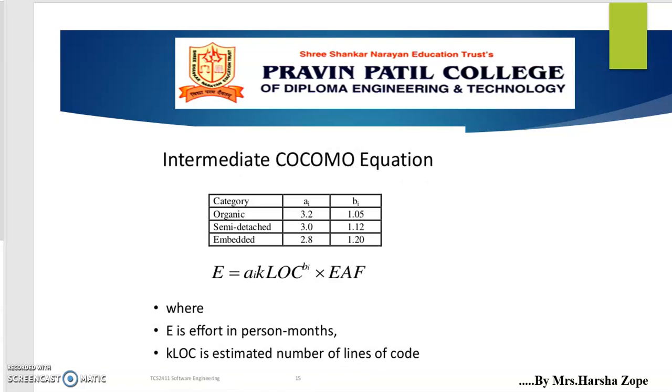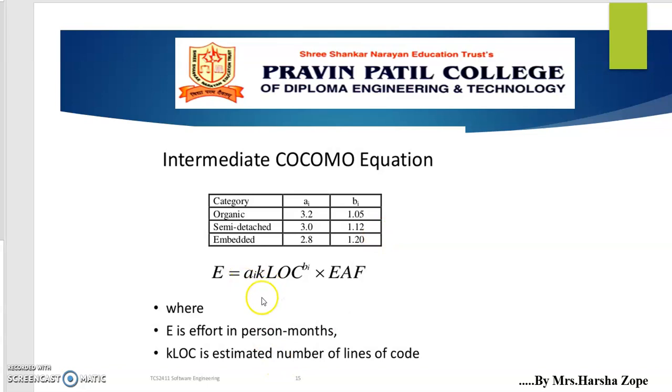For the intermediate COCOMO equation, the particular table is given. Here is the formula to find the value of E by using the intermediate COCOMO equation. Here the coefficients are A of I and B of I. The value of A of I for the particular mode, organic, semi-detached, embedded, is given, and B of I's value is also given.